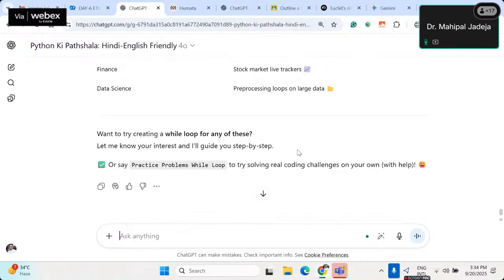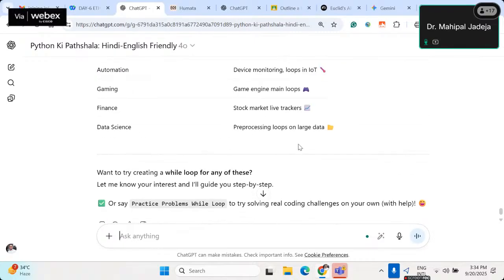But if you want to create, then of course you have to go for the ChatGPT Plus plan. In the basic plan, one cannot create this kind of custom GPT. Utilization is free. You can go to the store and use them. But for creation, you have to go for the Plus plan. But now you have one alternative, right?